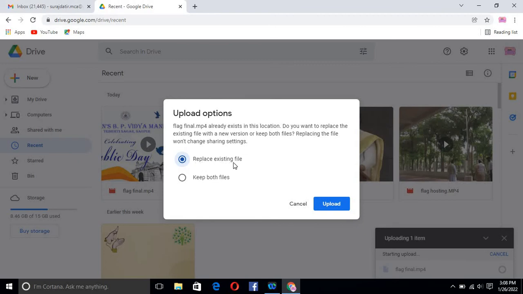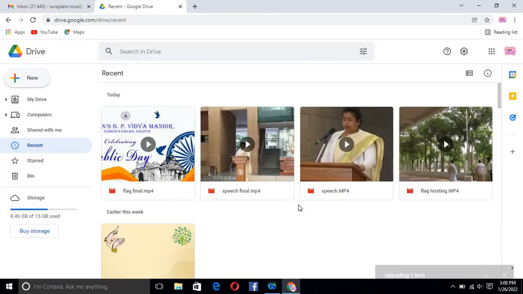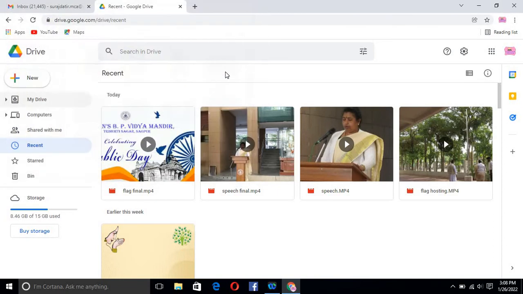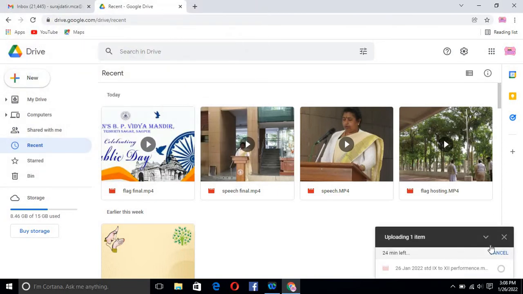Once you click on this video, as I have already uploaded this file, it is showing this message: replace existing file or keep both files. So if you already have the file, it will show this message. Here I am taking a new file. Suppose my file is this one. You see it is showing this message here, and the timing is 14 minutes, now 10 minutes left. Once it is done, it will show the right mark here. Now it is a cross and this process is going on, and once this process is over, it will show the right mark and that video will be uploaded.